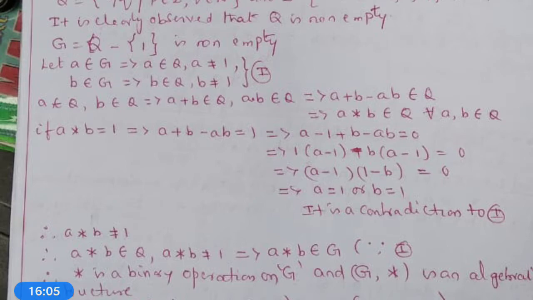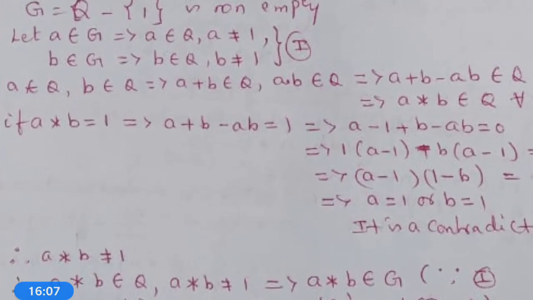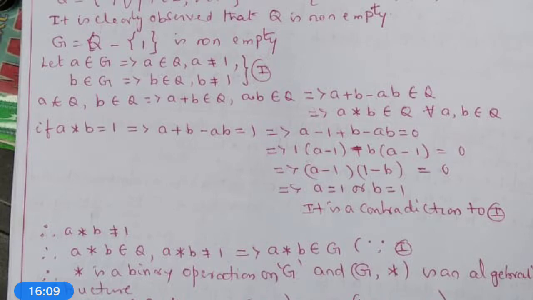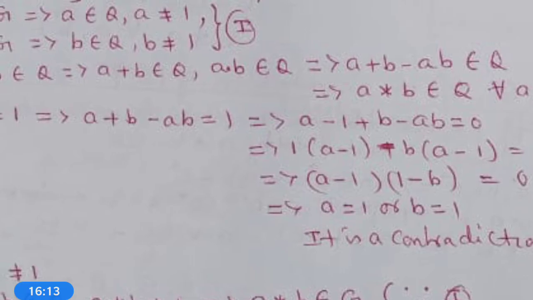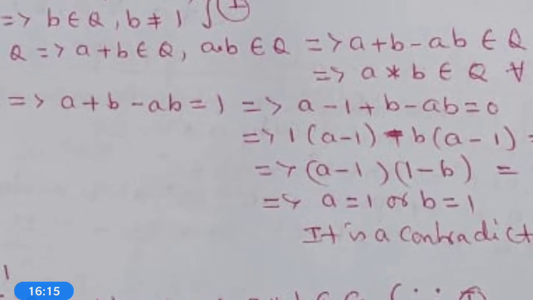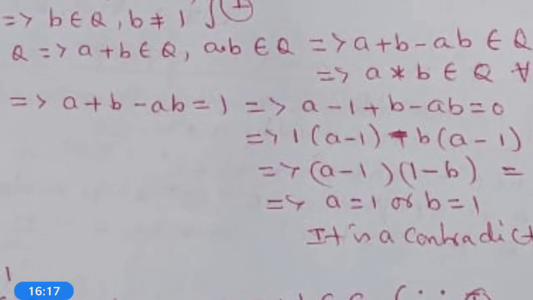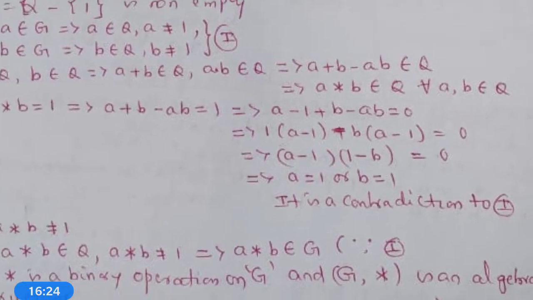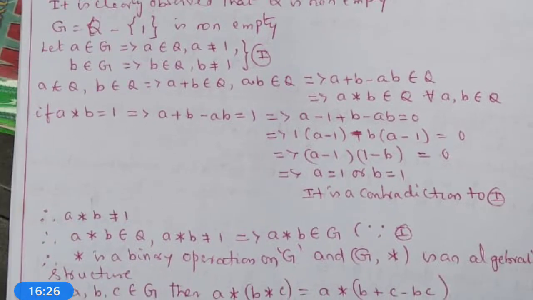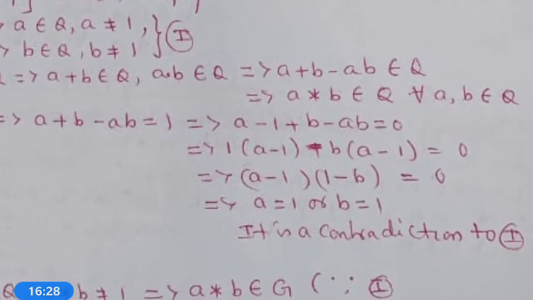Now we want to verify whether A star B belongs to G or not. If A star B is equal to 1, this implies A plus B minus AB is equal to 1, which implies A minus 1 plus B minus AB is equal to 0. This can be factorized, which gives 1 into (A minus 1) minus B into (A minus 1) equal to 0.